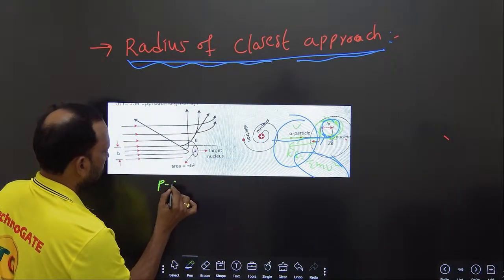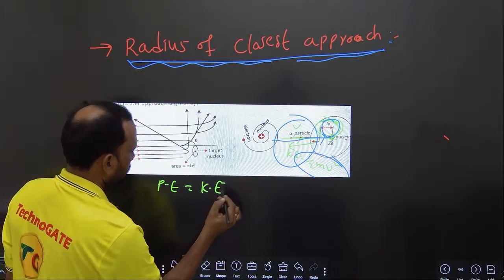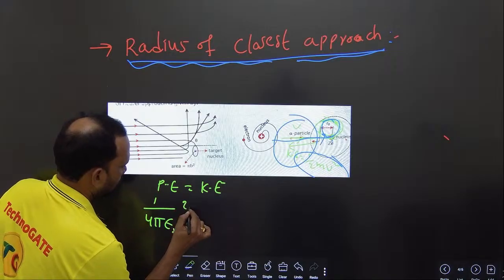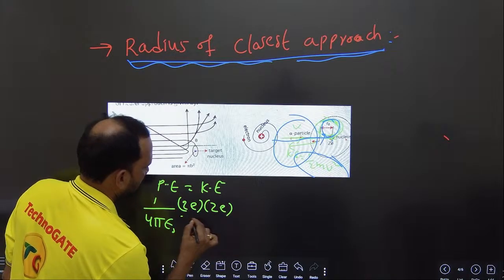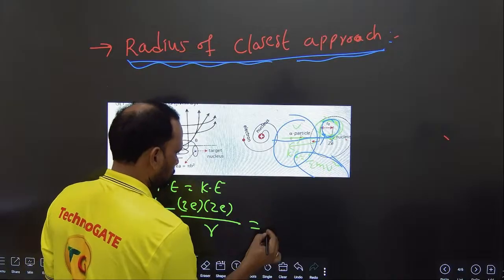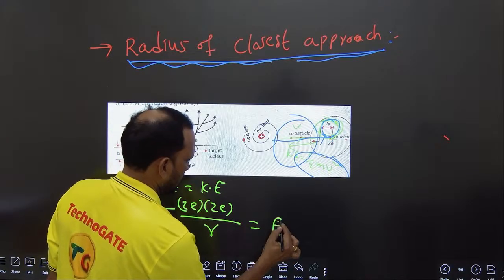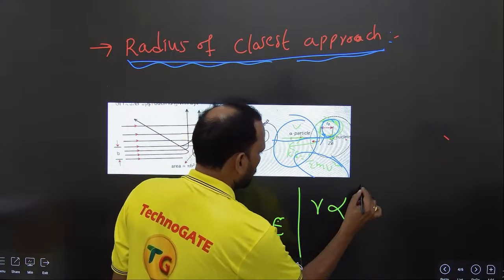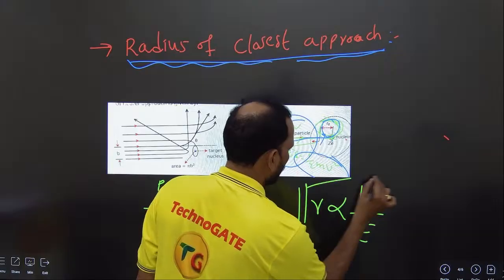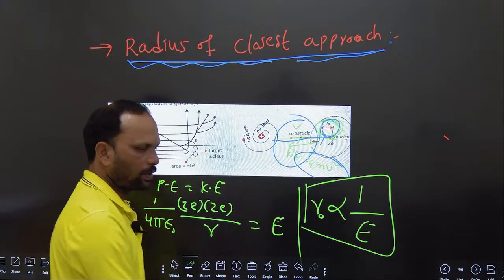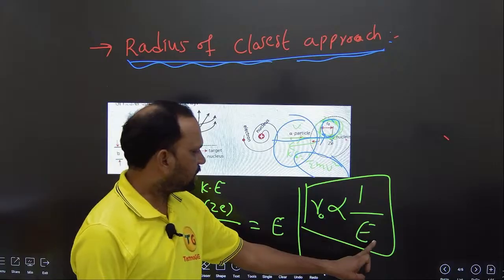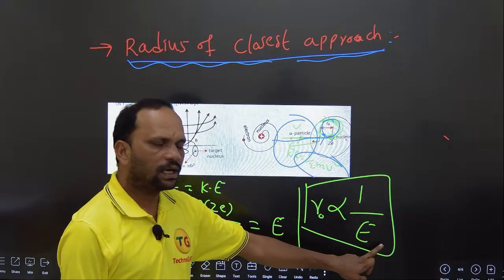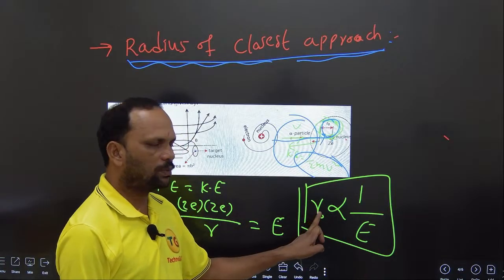Potential energy is equal to the kinetic energy. Potential energy is 1/4πε0 into 2e into Ze by R is equal to kinetic energy E. Then if we rearrange this, R is inversely proportional to E, or R naught is inversely proportional to E. If energy of the alpha particle is more, then radius of closest approach is less. If energy of alpha particle is less, radius of closest approach is more.